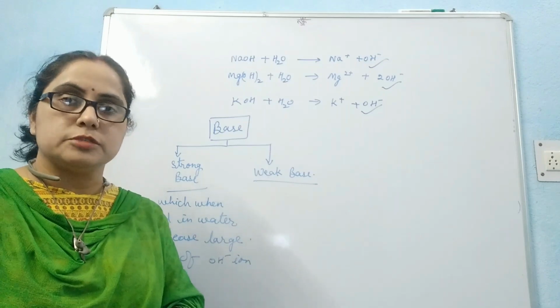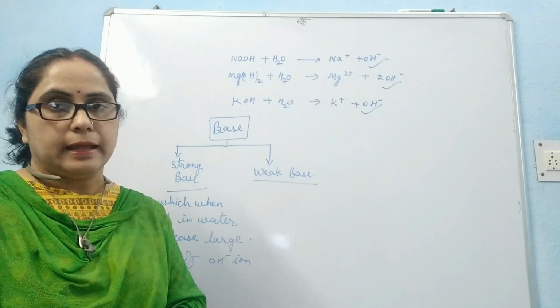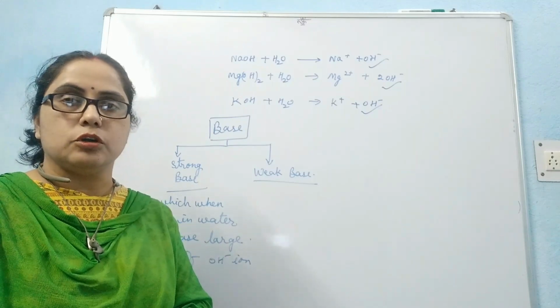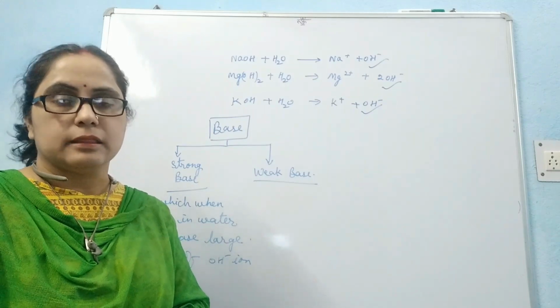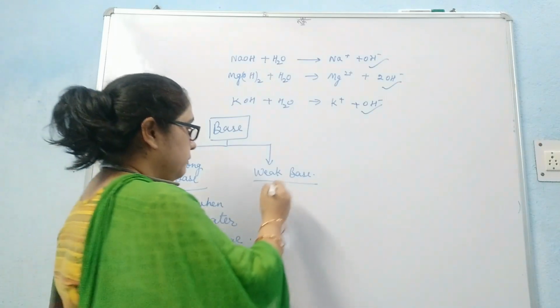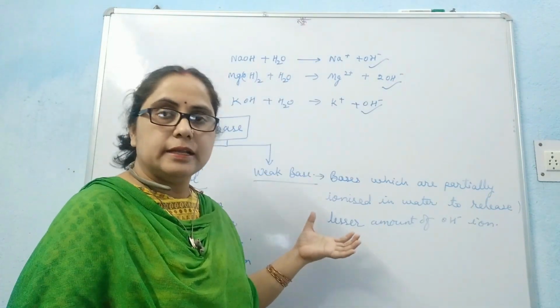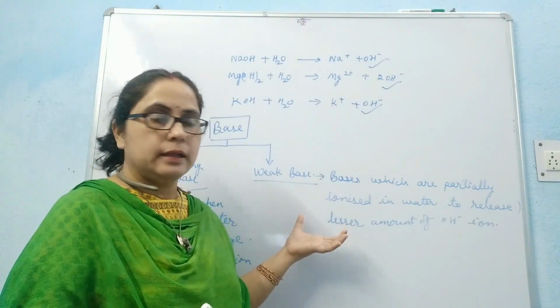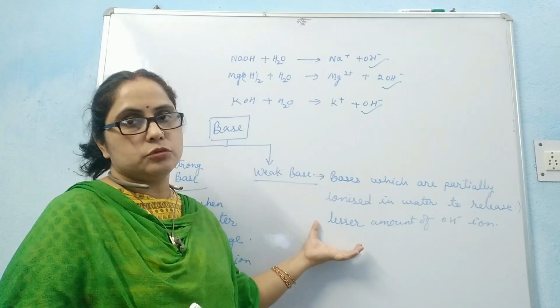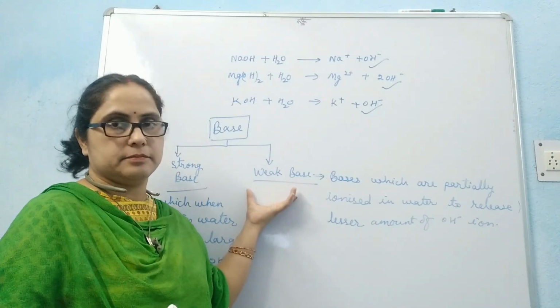And weak bases partially dissociate in water and release a lesser amount of OH minus ion.